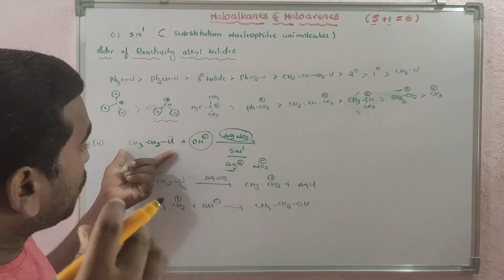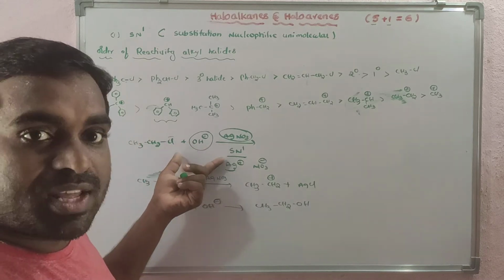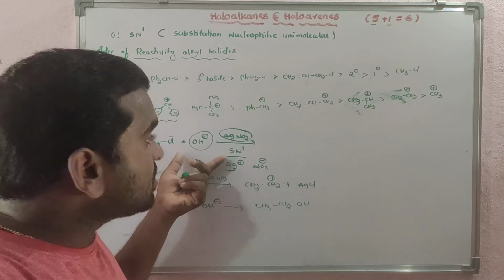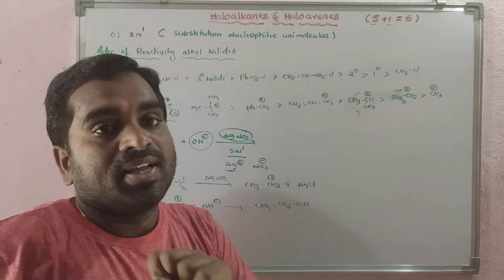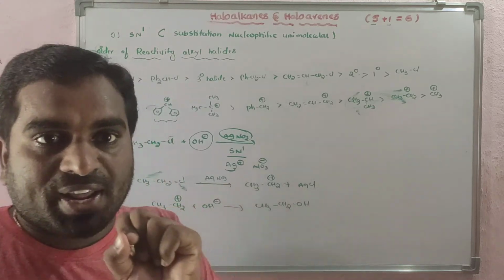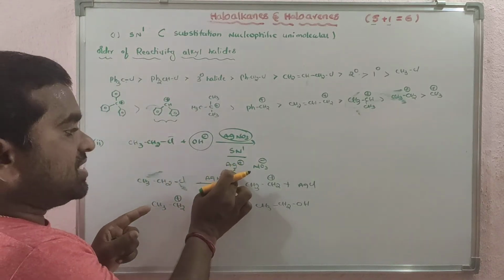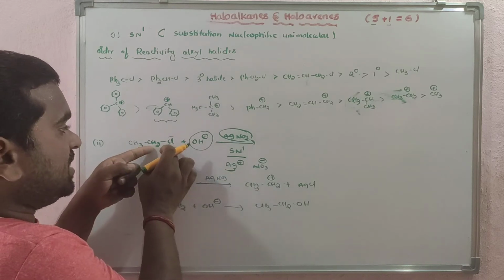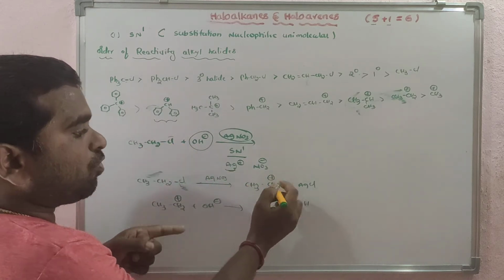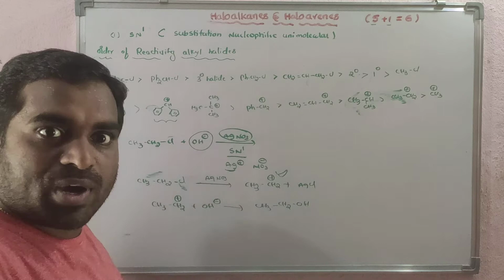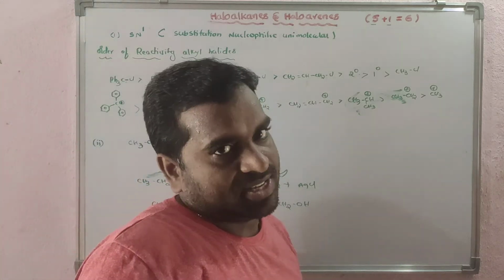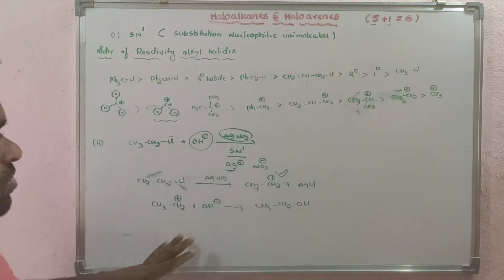Even though primary alkyl halides participate in nucleophilic reactions, in the presence of AgNO3 they follow the SN1 mechanism only, because Ag plus forces the C-Cl bond to break and forms the carbocation intermediate. Carbocation intermediate means the SN1 reaction. This is also important.